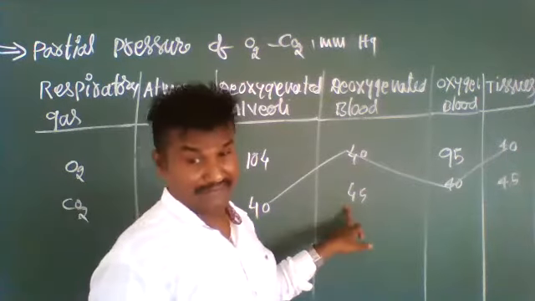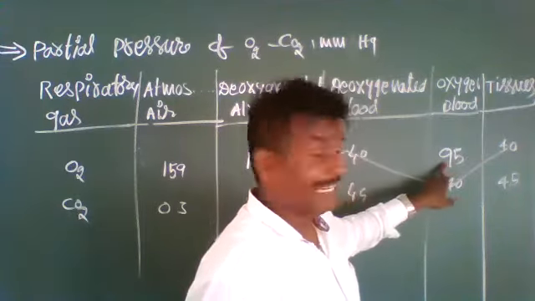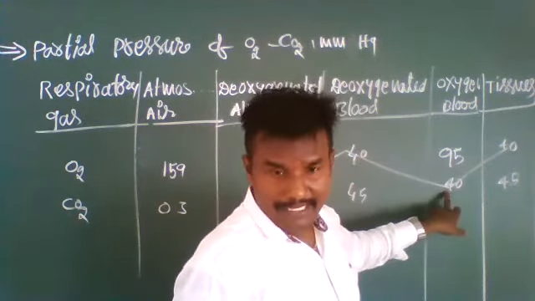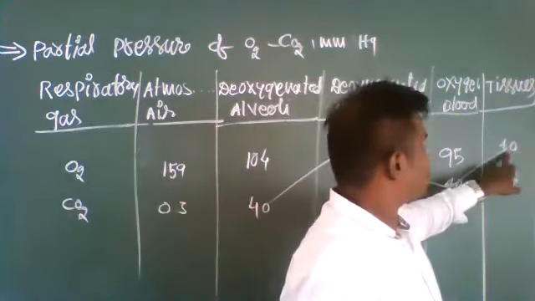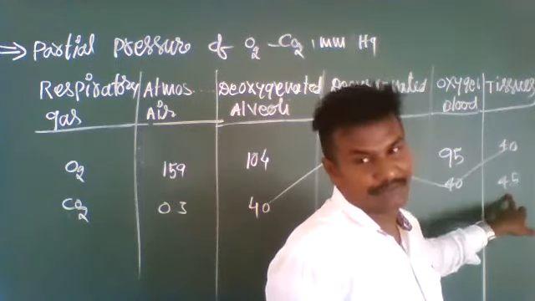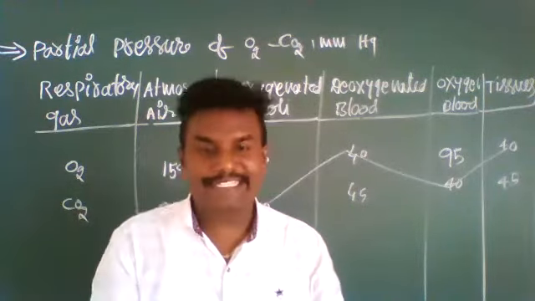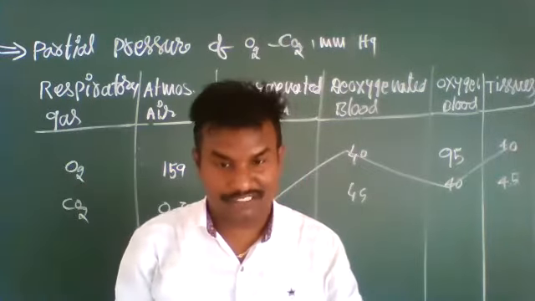Oxygenated blood in the tissues is 95 for oxygen and 40 for carbon dioxide. These values are constant; through the spirometer they collected and gave them.